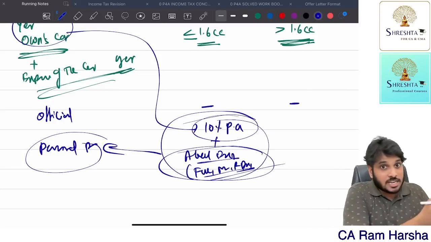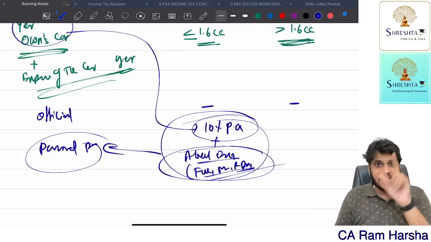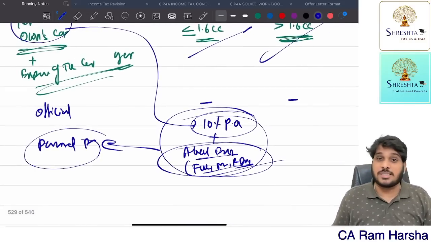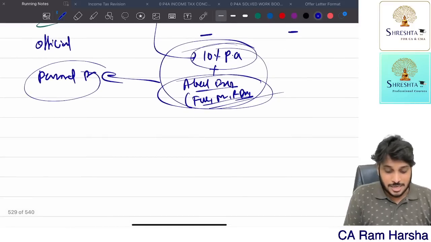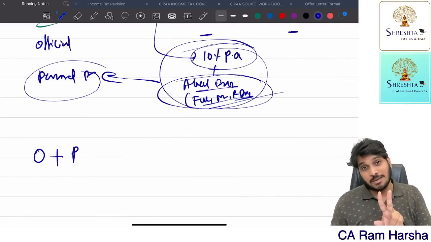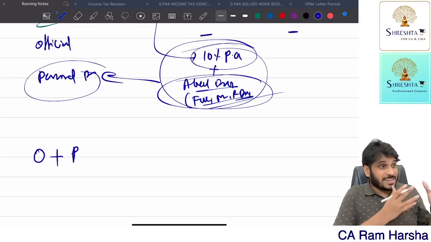Suppose the company took the car on rent and gave it to the employee. The rent expenditure is the perquisite. Whether the car is less than or more than 1.6 litres, it doesn't matter. Suppose the car is used for official plus personal, both purposes. Now I cannot tax the full benefit.